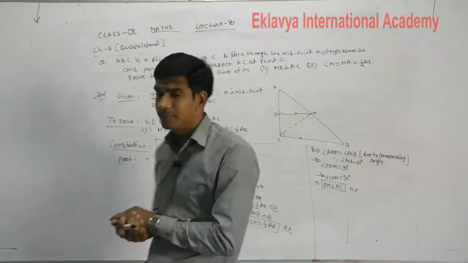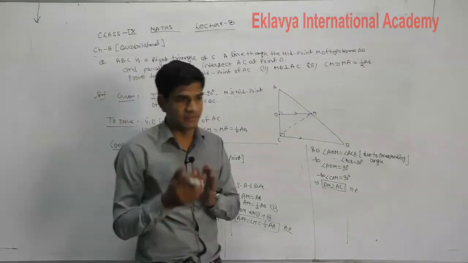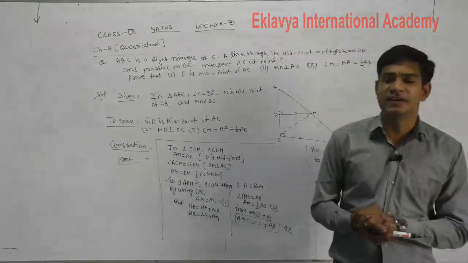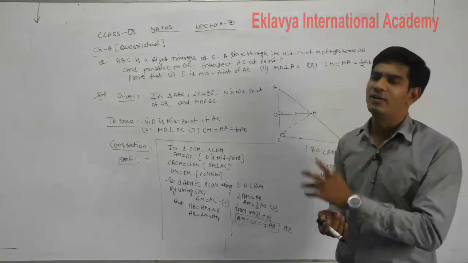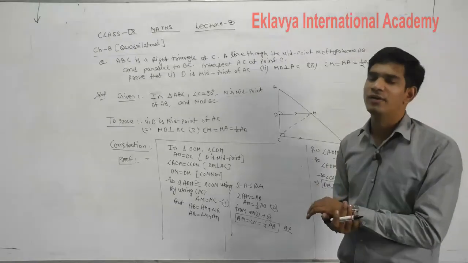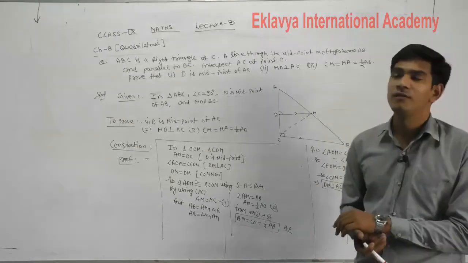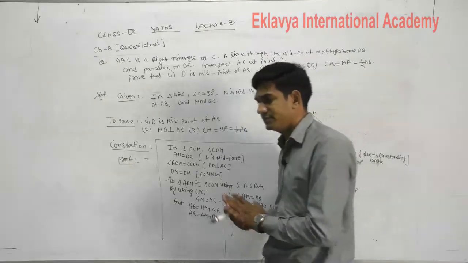Now in the next lecture we will start a new chapter, that is statistics, after probability. In statistics we will discuss how to find the mean, the mode, and the median of ungrouped data. Okay? Thank you.